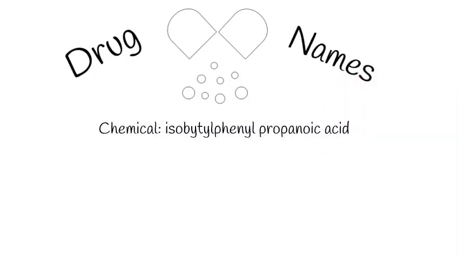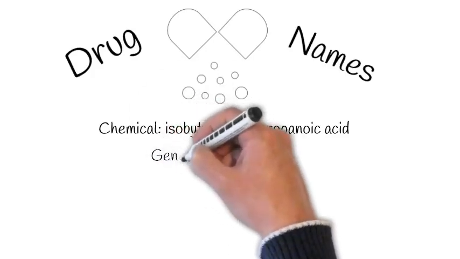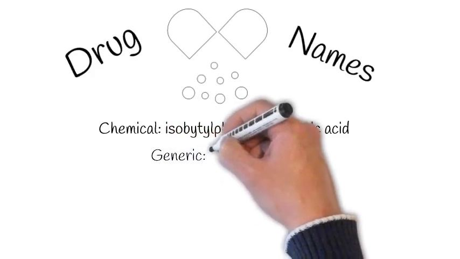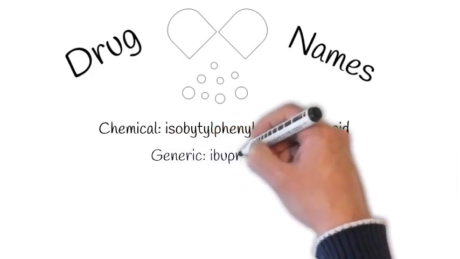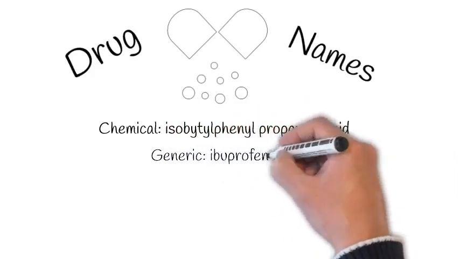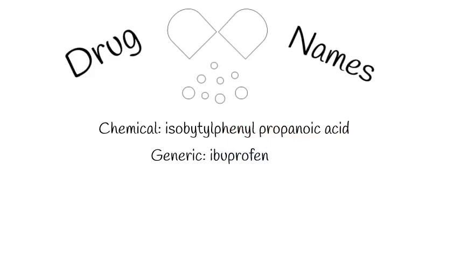Generic names are then assigned by the United States Adopted Name Council. This name is consistent across all manufacturers making that particular medication. It's generally derived from the chemical name but shortened. They're also not generally capitalized when written. A good example of this is ibuprofen.